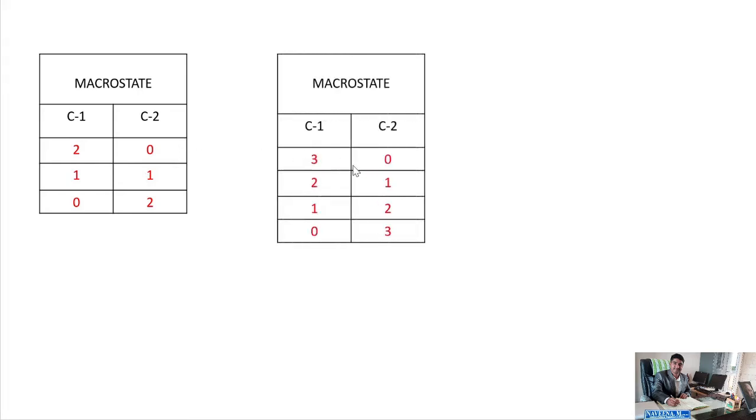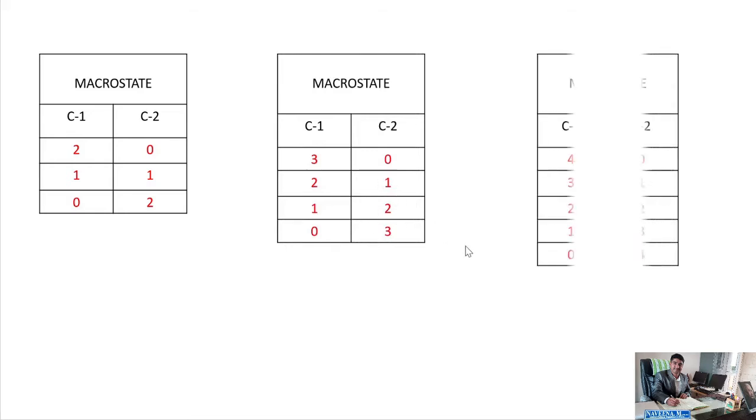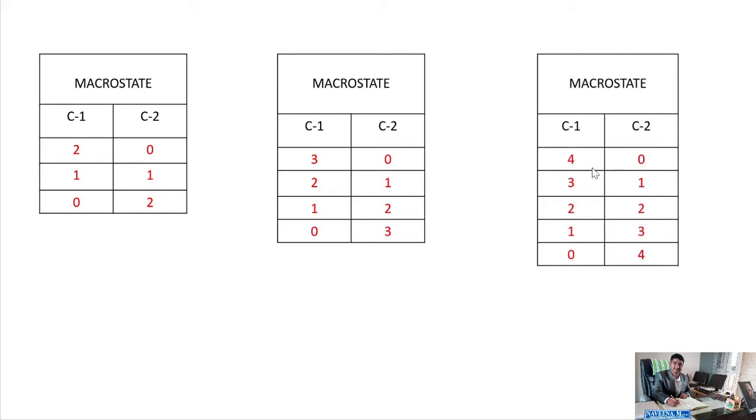For three particles, there are four different distributions, and for four particles, there are five different distributions possible. In general, for n particles, we have n plus 1 distributions.